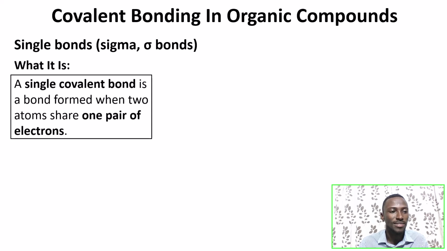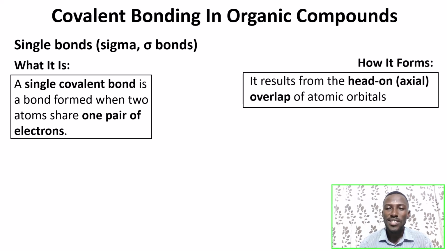So it's a type of bond which is formed when 2 atoms share 1 pair of electrons. Good. That means how many electrons do we have out there? They are going to share 2. Good. That's what is referred to as 1 pair of electrons. So this is formed as a result from what? Head-on overlap of what? Atomic orbitals. Like 2 goats having head batting, or 2 sheep having head batting with each other.